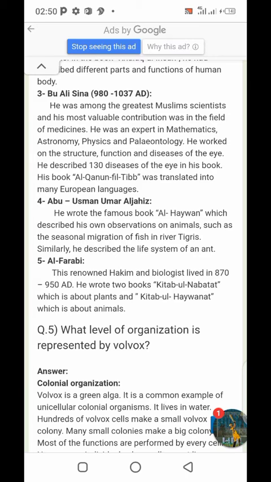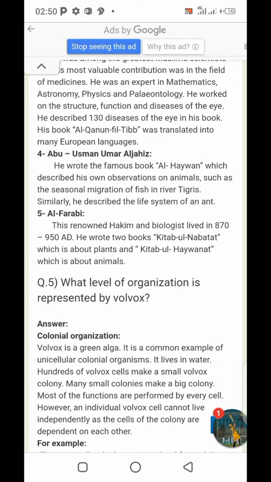Scientist number 4 is Abu Osman Umar al-Jahiz, who wrote the famous book Al-Hayawan. Hayawan basically means animal, and it describes his own observations on animals, such as the seasonal migration of fish and river tigers. Similarly, he described the life system of an ant.